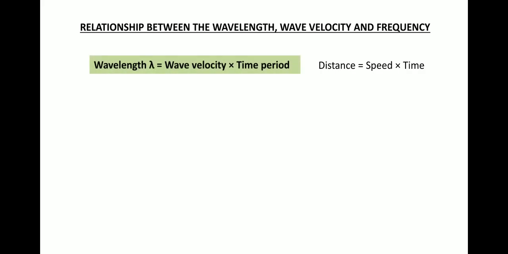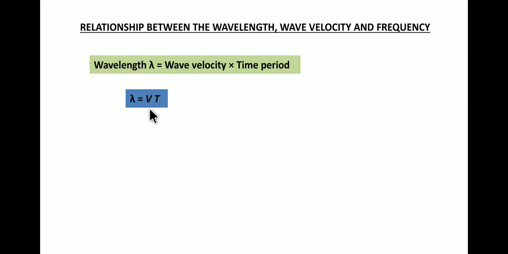Similarly, wavelength is equal to wave velocity into time period, where wavelength is similar to distance, wave velocity is similar to speed, and time period is similar to time. So in that way we can write that lambda is equal to v into t, where lambda is the wavelength, v is the wave velocity, and t is the time period.